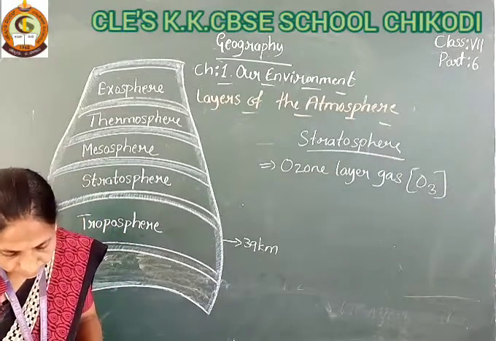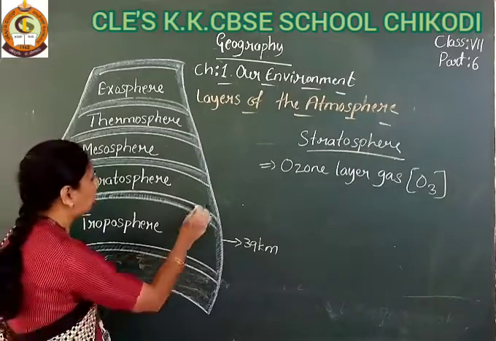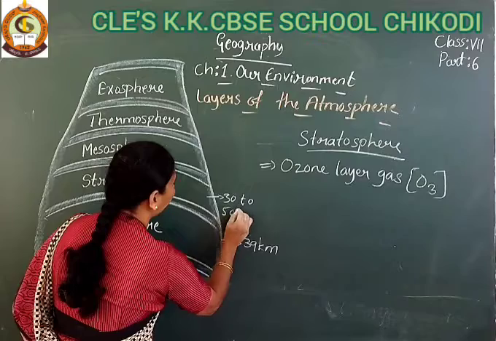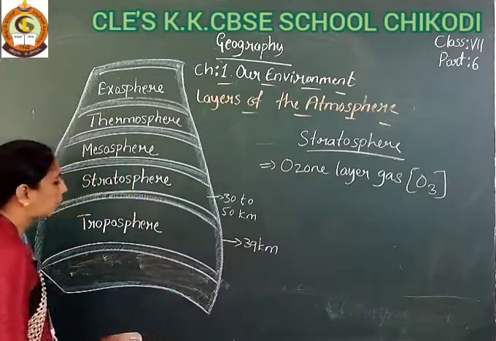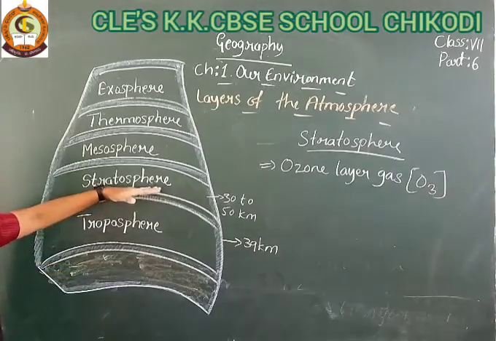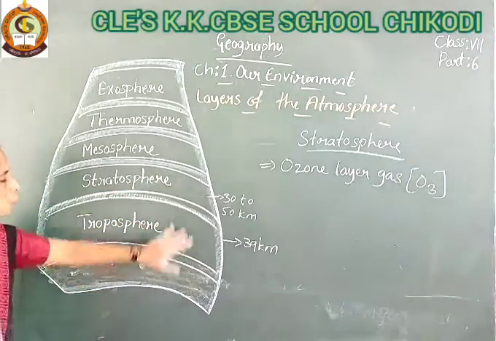And this layer is 30 to 50 kilometers from the Earth. It is the distance from the Earth's surface to the stratosphere, 30 to 50 kilometers.